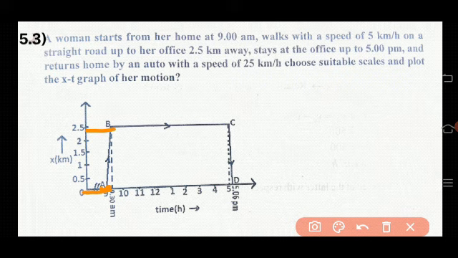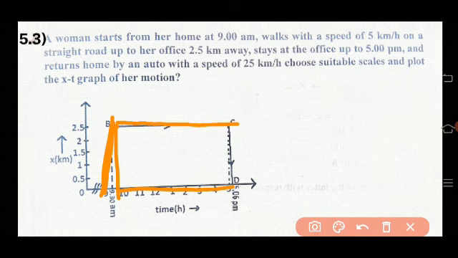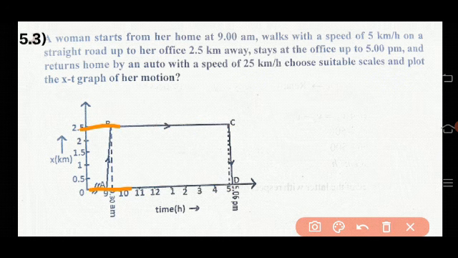Therefore, when the x value was 0, the time is 9 o'clock. When the x value is 2.5 kilometer, the time is 9:30. So we get this point. Join these two points. Then from 9:30 up to 5, she is at 2.5 kilometer only, that is, she is at the office. When the time is 10, 11, 12, she is at 2.5 kilometer only, similarly up to 5 o'clock.